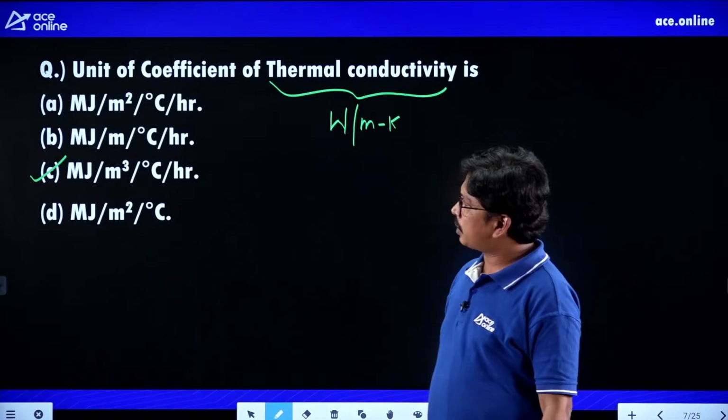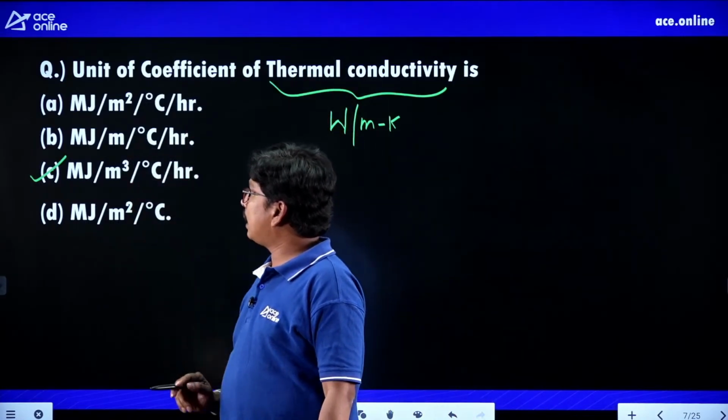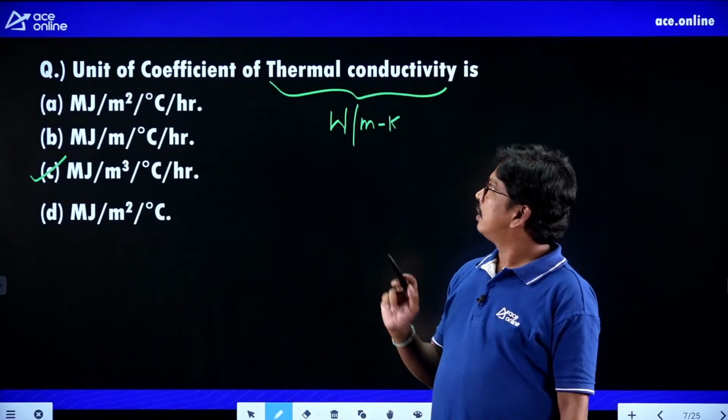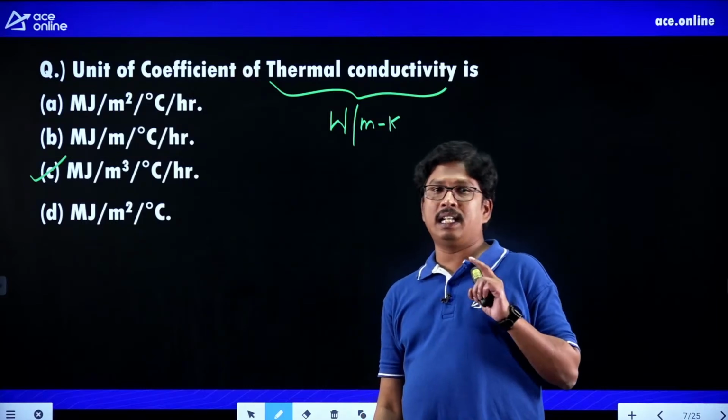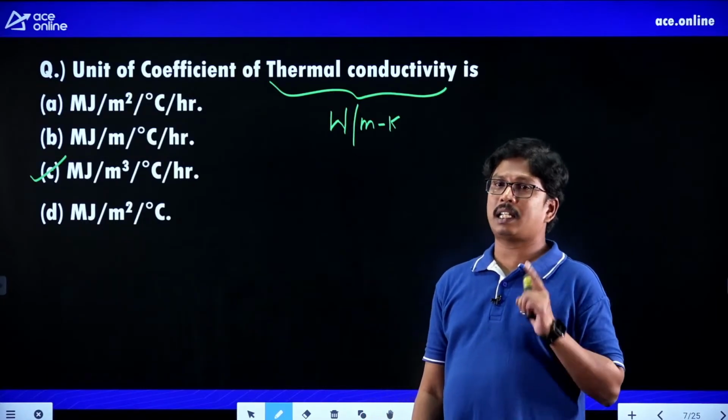So this is the first question, students. The unit of coefficient of thermal conductivity is megajoules per meter cube per degree centigrade per hour. For every electrical heating element, it should have high thermal conductivity.